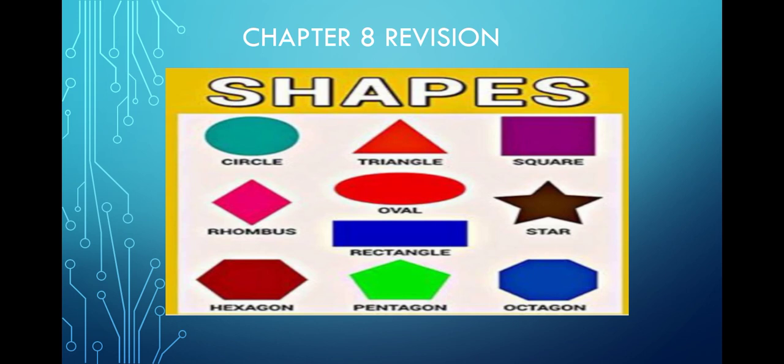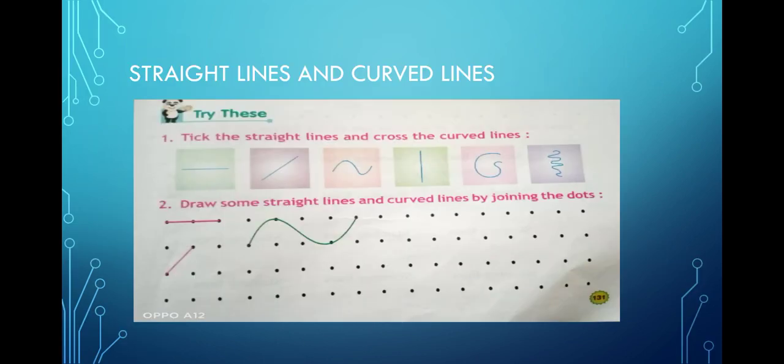As this chapter is already done for you, many of you may know it, but some of the children, you are not writing anything in the textbook. I checked the previous day when you came to school. So those students who have not written, please write it now, and those who have already written, just listen. This is from page number 131. So all of you take page number 131. First I am going to discuss straight lines and curved lines.